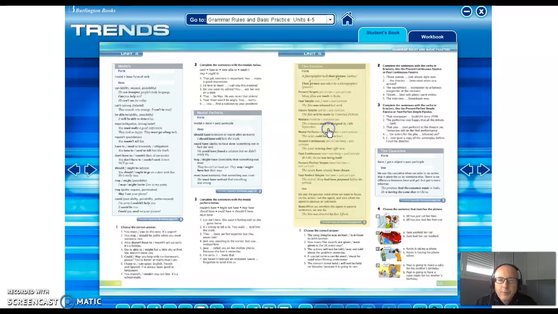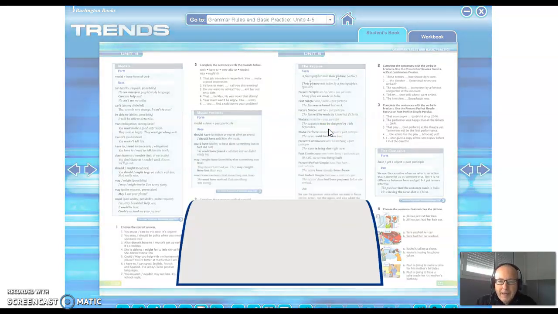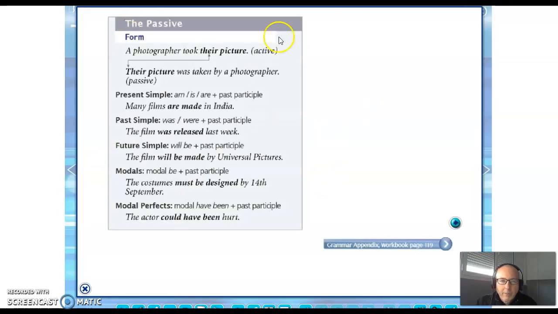If we go to the rules, here is the passive, the rules for the passive. Here we have an active sentence, a photographer took their picture, and the sentence in the passive. The object of the active sentence becomes the subject. Their picture was taken by a photographer, and the subject, a photographer, becomes an agent complement. How do we make it in the present simple? The present simple of the verb to be plus the past participle. So for example, many films are made in India.